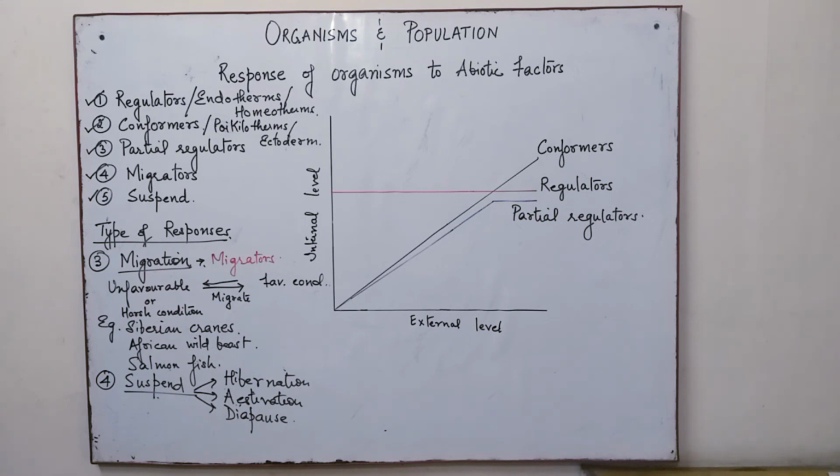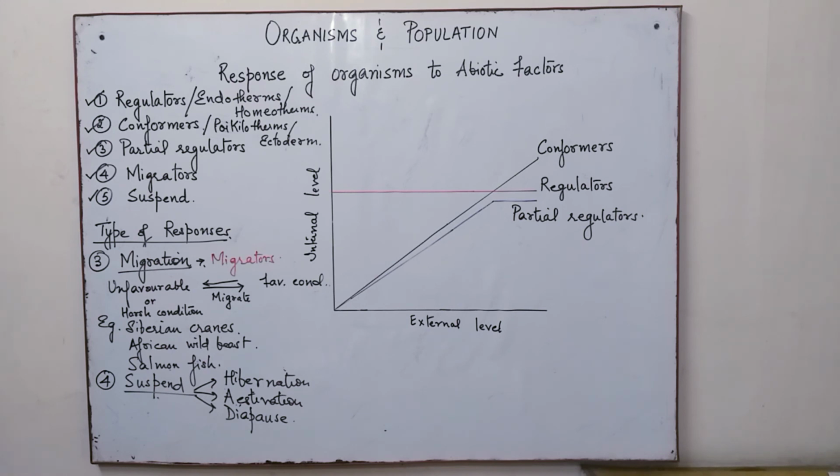Diapause is the third type of suspend activity, and it is a state of suspended development. It is shown in some animal species, obviously under unfavorable conditions. So the development will be stopped. An example is zooplankton species.